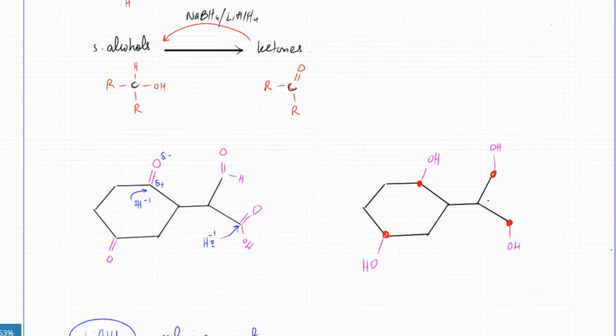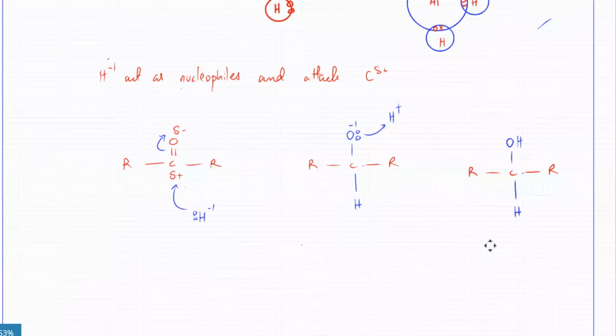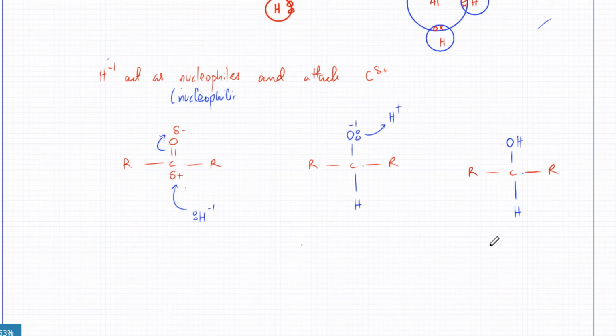So the point is that every time a reduction happens, the H-1 ions are acting as nucleophiles. And this is an example of nucleophilic addition because they get added to it. Is this clear?